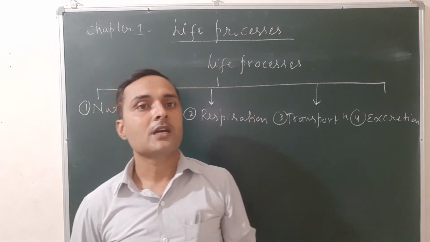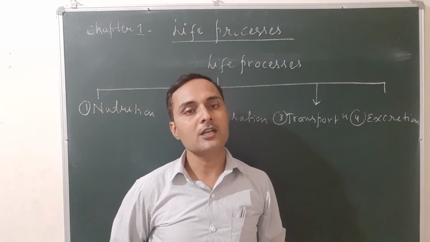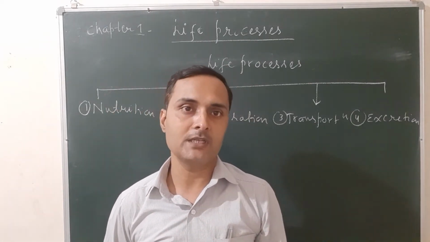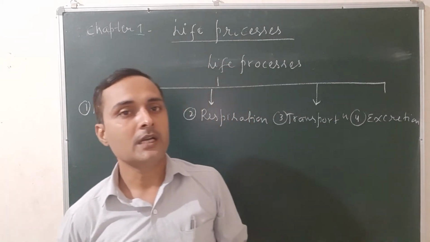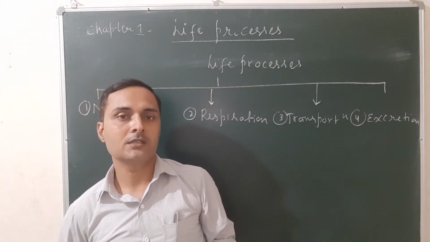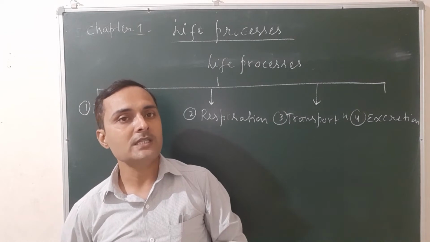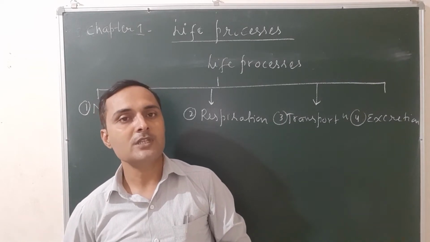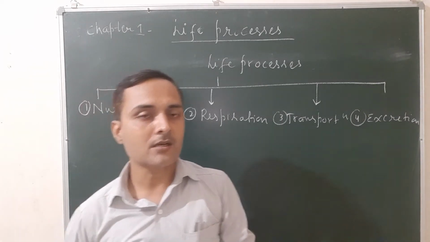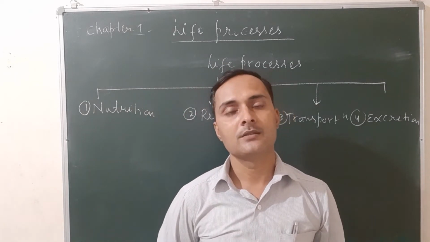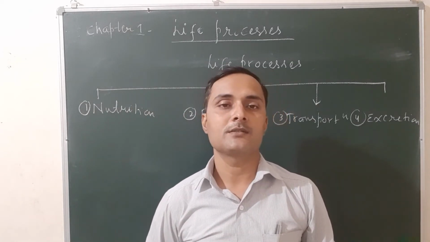Organic means carbon containing compounds, inorganic means carbon is absent. The most important organic components are carbohydrates, proteins, lipids, vitamins, and inorganic components are water and minerals.